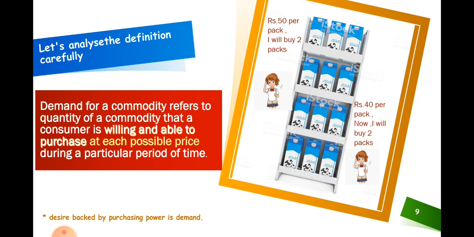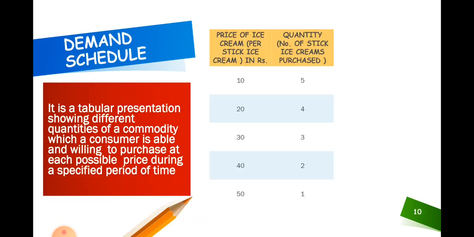Let's recap the definition once again. Demand for a commodity refers to the quantity of a commodity that a consumer is willing and able to purchase at each possible price during a given period of time. Now, what is a demand schedule? To be very precise, a demand schedule is nothing but an individual's demand summarized in the form of a table.